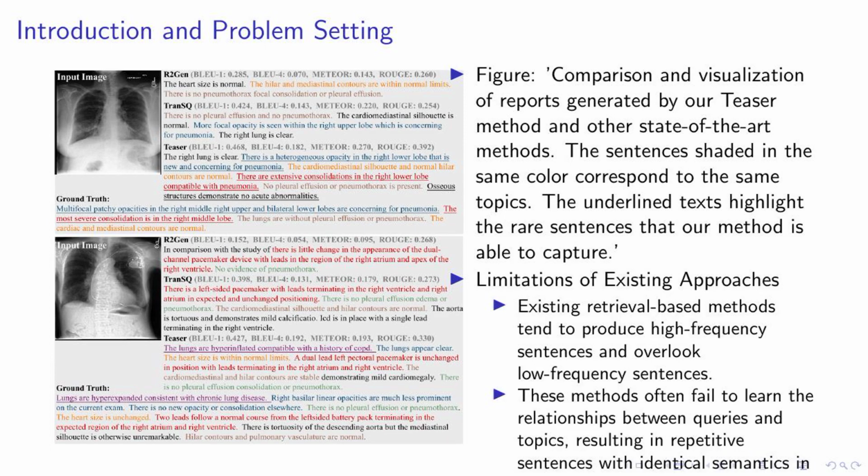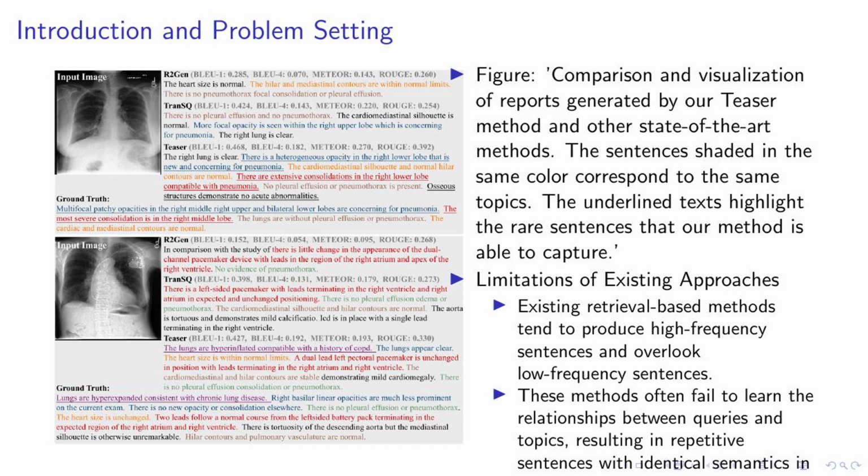Let's take a closer look at the figure on the left. This visual comparison showcases the reports generated by our TEASER method and other state-of-the-art methods. You'll notice that sentences shaded in the same color correspond to the same topics. The underlined texts highlight the rare sentences that our method is able to capture, which is a significant advantage of our approach.